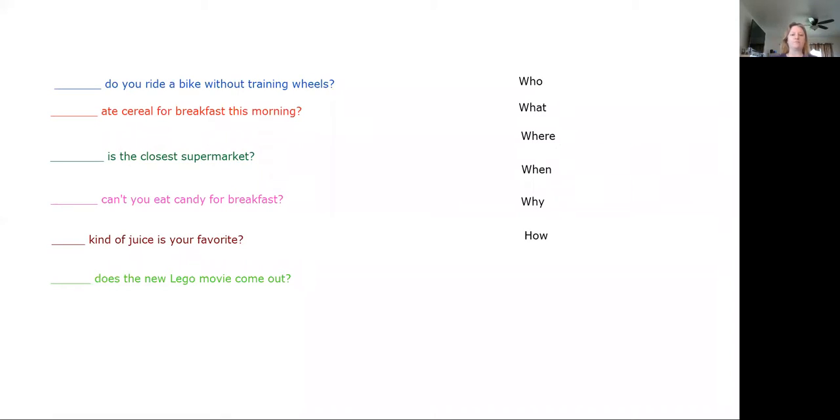So I have an activity here. Pull it up. Here we go. So here I have 5 questions, but notice each question is missing the first word. If you look over here, you'll see all of our question words. We have our 5 WH question words, who, what, where, when, and why. And we have our how. We have to figure out which of these question words completes the question. So the first one, blank: do you ride a bike without training wheels?